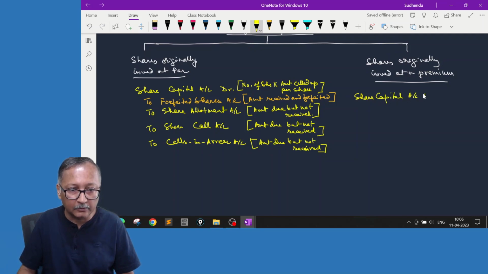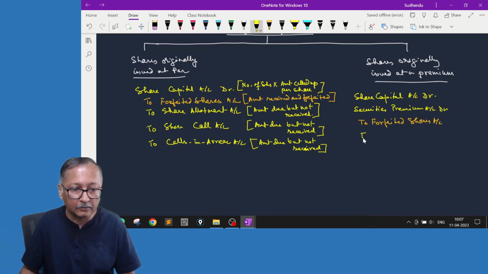Share capital account debit, securities premium account debit. Rest of the entry is same, to forfeited shares account. Then to share allotment account.